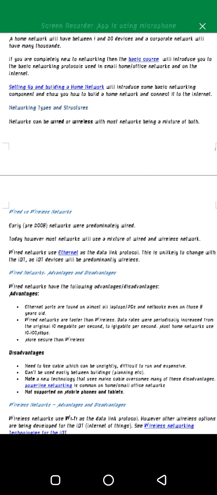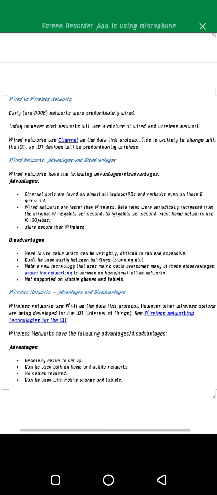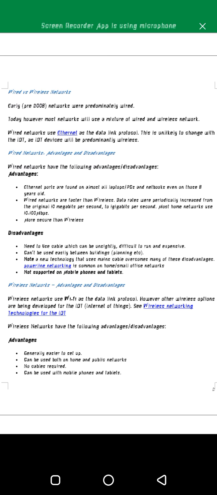Networking types and structures. Networking can be wired or wireless, with most networks being a mixture of both. And we've all seen that however much some networks may be wireless, most of them are both wired and wireless. Most of them are a mixture of both. Wired versus wireless networks.